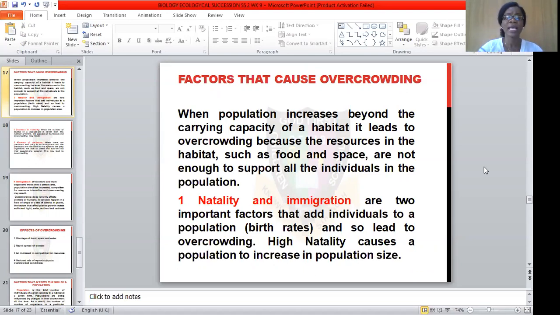And before you know it, a particular country will be overcrowded. The resources available will not be able to go around. The result will now be survival of the fittest. If you are fit, then you'll be able to struggle for food, for water, for so many things. Birth rates, we all know, add to the population size of a community or habitat.